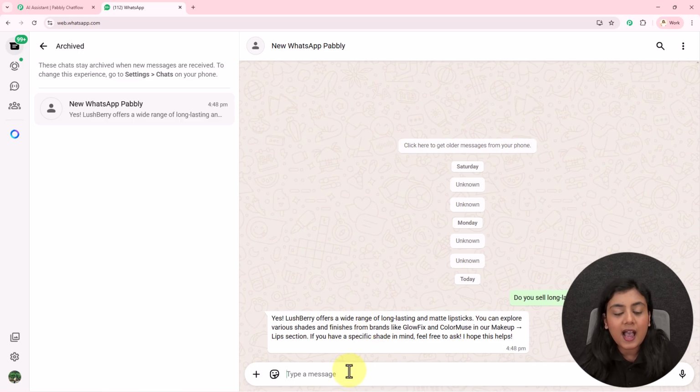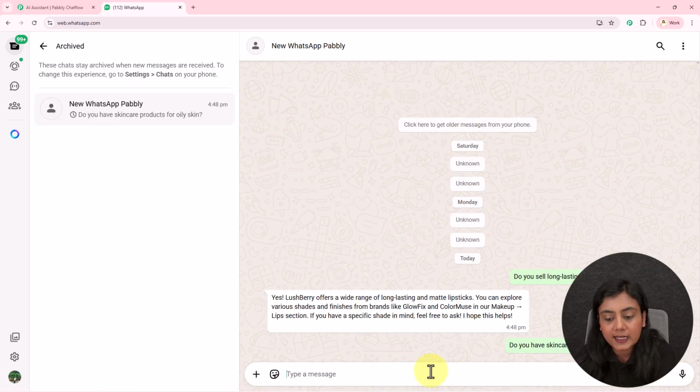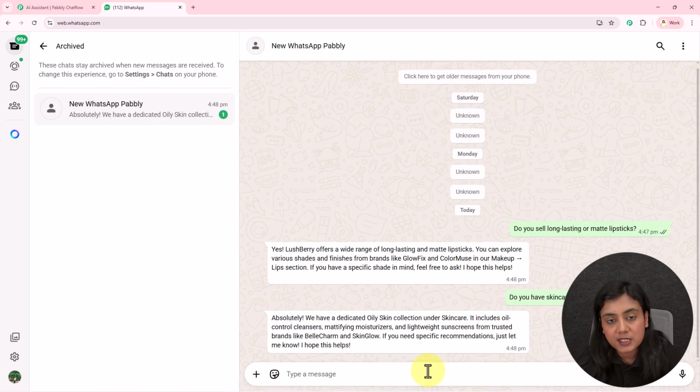Okay, I have my next question, that is, do you have skincare products for oily skin? Okay, so this is another product related inquiry that I have. So I'll ask this bot. It will take few seconds. Absolutely, we have dedicated oily skin collection under skincare. It includes oil control cleansers, mattifying moisturizers, and lightweight sunscreens from trusted brands.